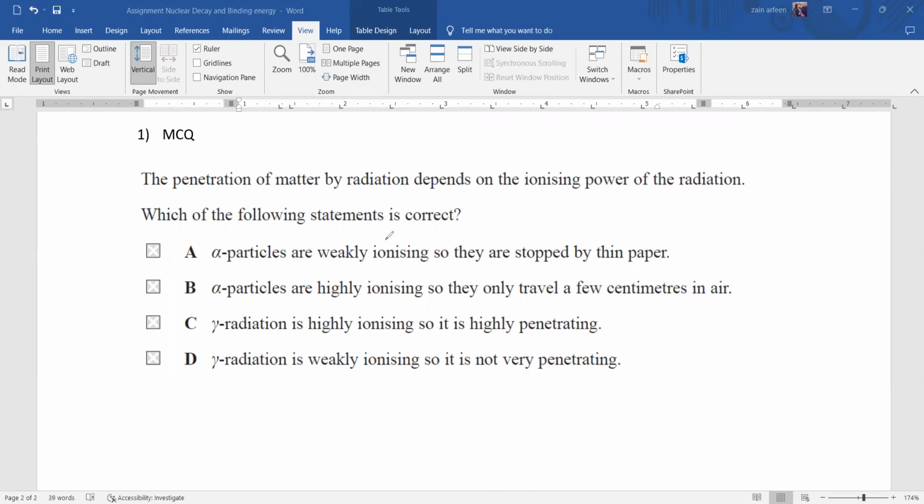So alpha is weak ionizing, that is wrong. Alpha has the highest ionizing, so it only travels a few centimeters in air, that's true. Highest ionizing, lower range, like a smaller range.